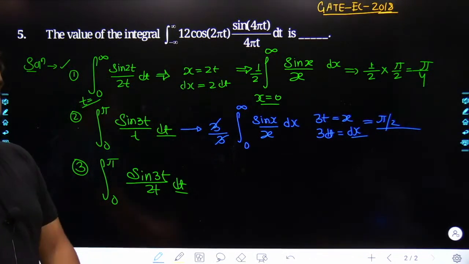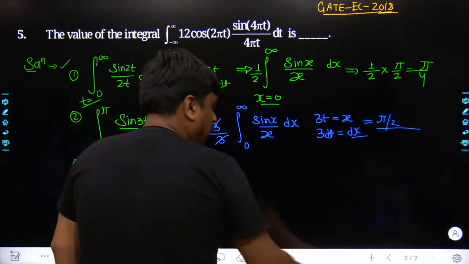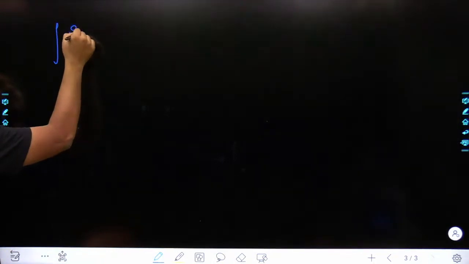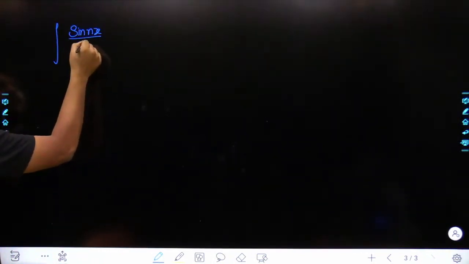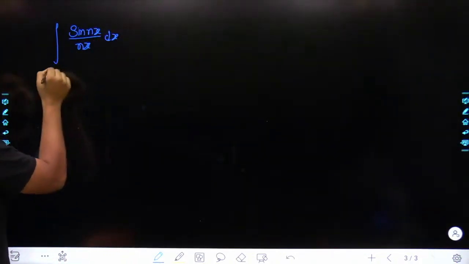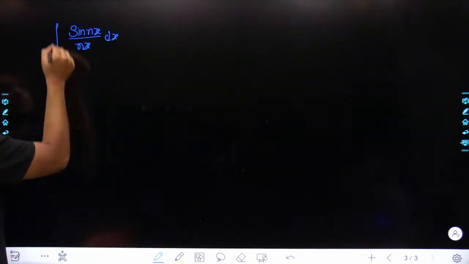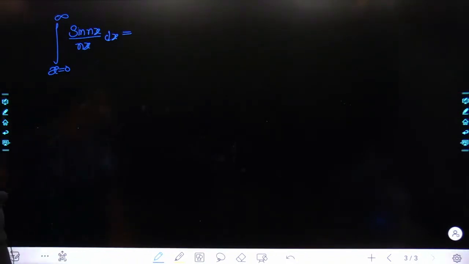Pi by 2. Agreed, no? So, one of the important conclusions we can retrieve out of it. What is it, sir? It has been sine of nx divided by x. Either it could have been in the form of sine of nt divided by t, dx, where the limit of x starts from 0 to infinity. May I know what would be the worth of this particular problem?